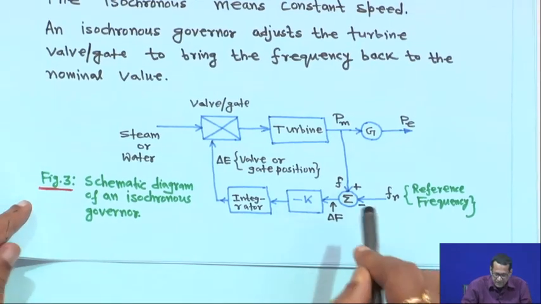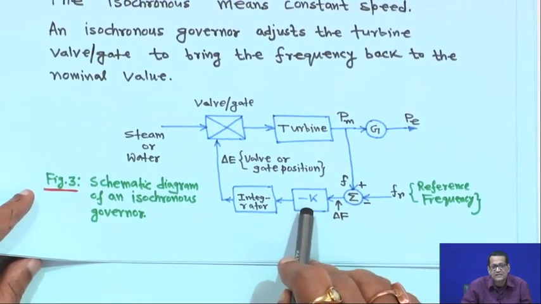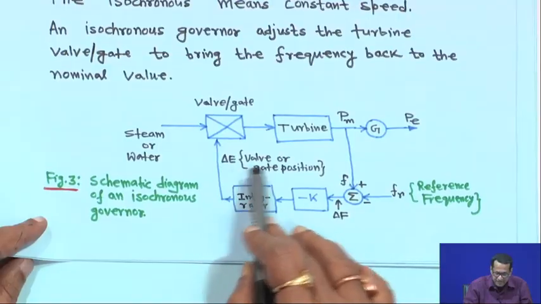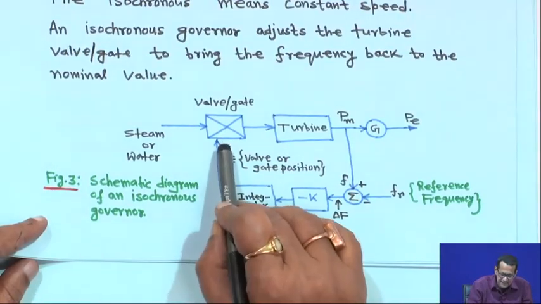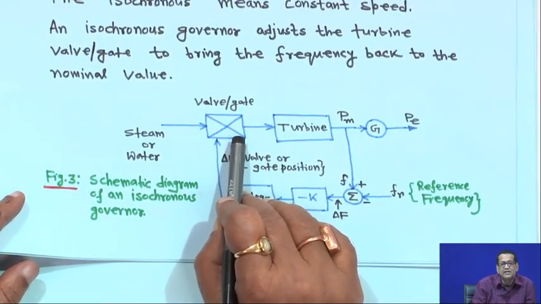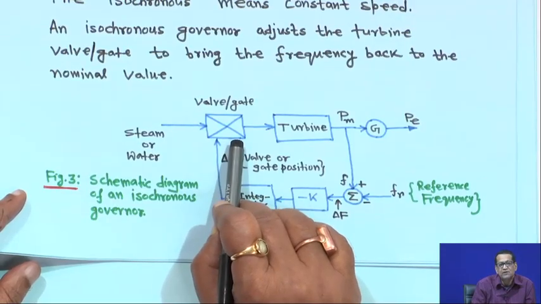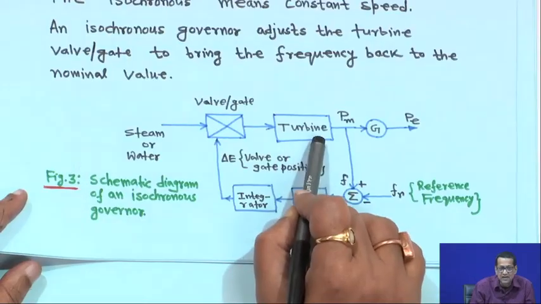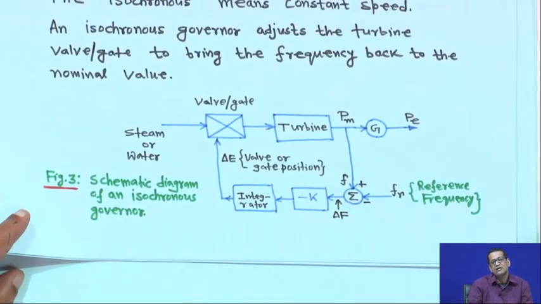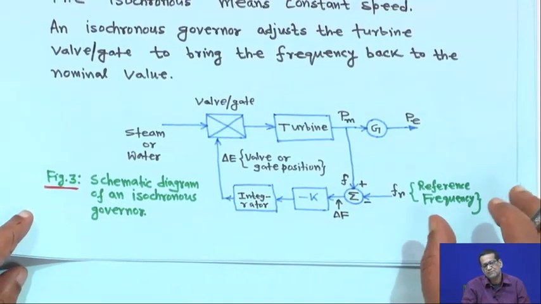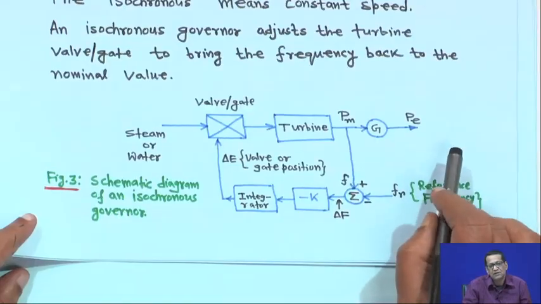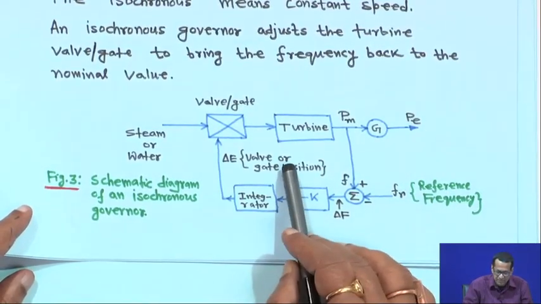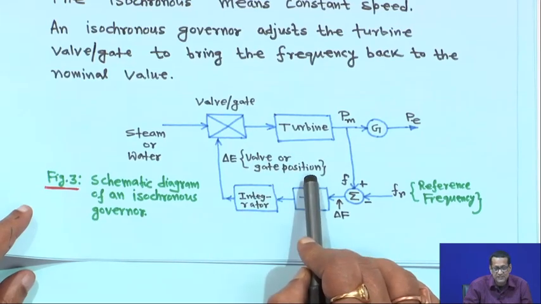Then we take some constant, say minus k, and an integrator, and the output of this is delta E, the valve or gate position. This signal controls the steam valve in the case of a steam power plant, or the hydro gate in the case of a hydro power plant. And this is the turbine, which may be a non-reheat or reheat turbine; we will go with the basic schematic for the turbine and assume it is lossless. This is the valve in the case of steam, or gate position in the case of hydro.